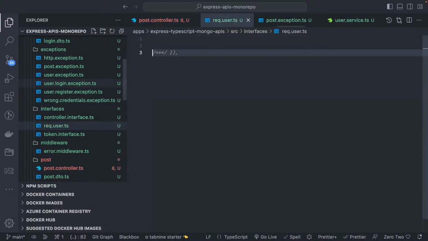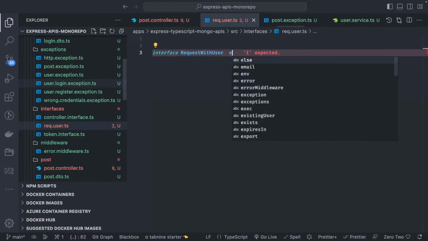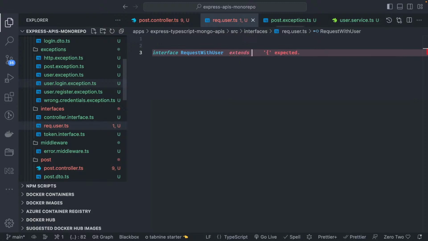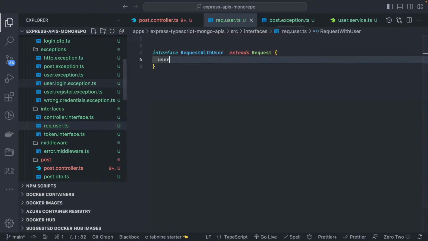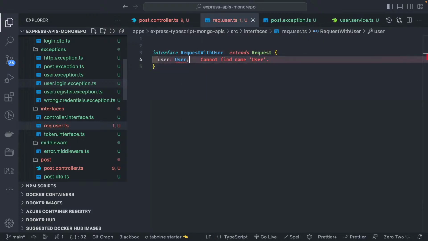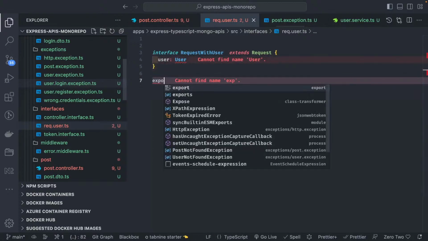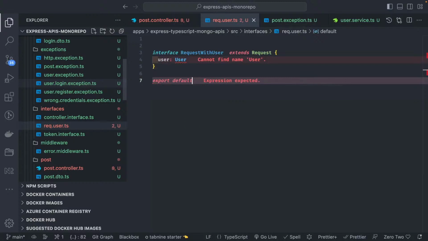What we will do is interface RequestWithUser that is going to extend Request coming from express, and here we are going to populate the user type inside that, and then export default RequestWithUser.